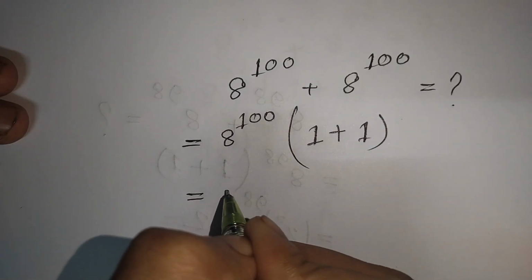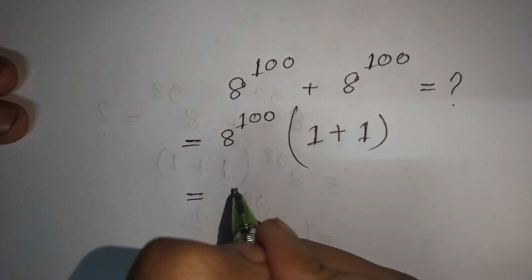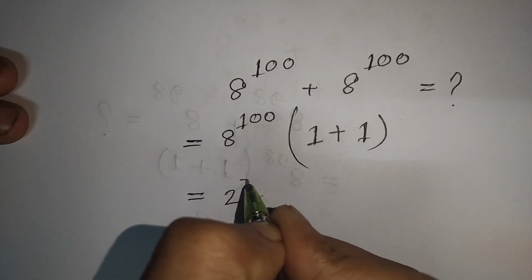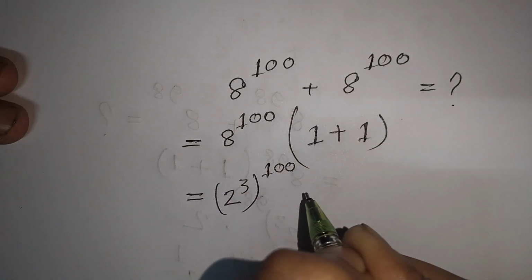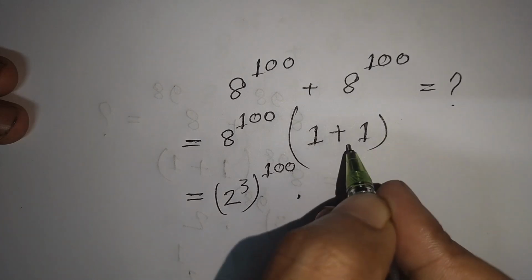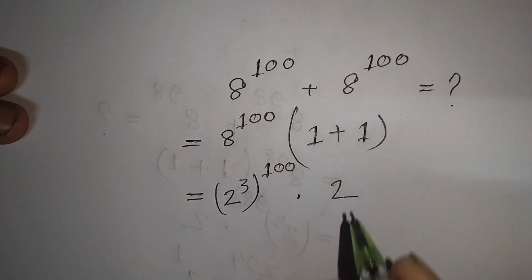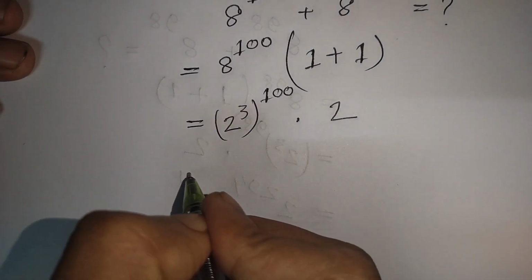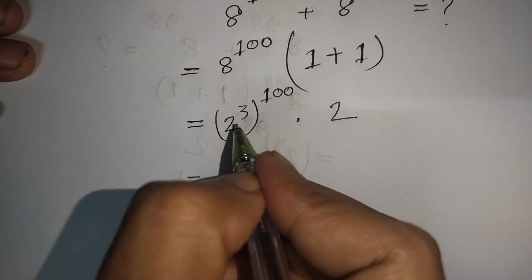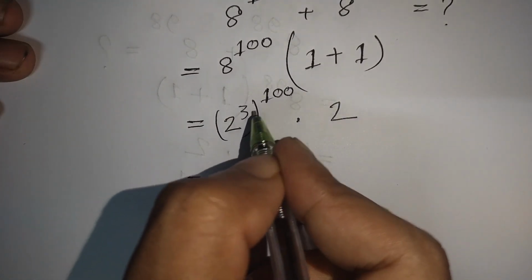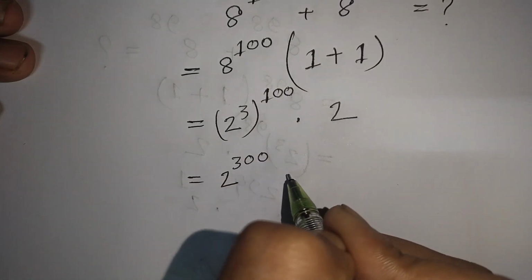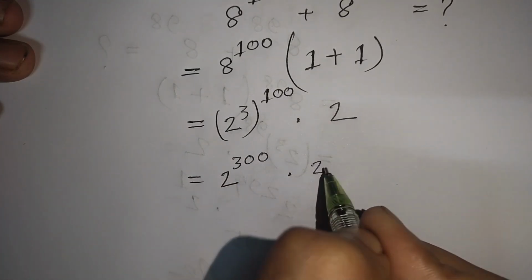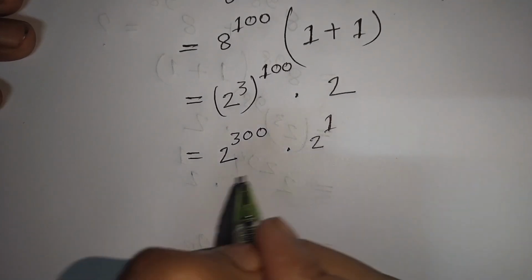So it is 2^300 times (1 + 1), that means 2^300 times 2, and 2 is the same as 2 to the power 1.